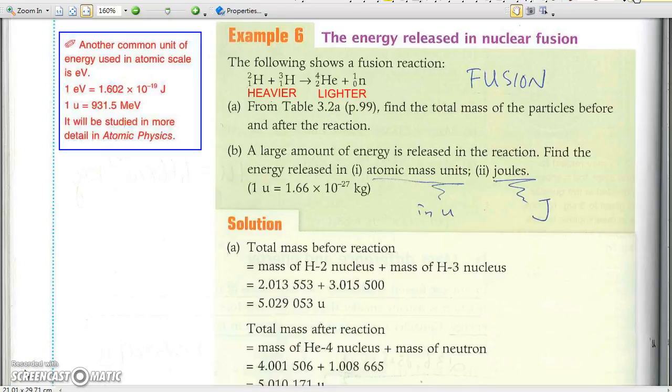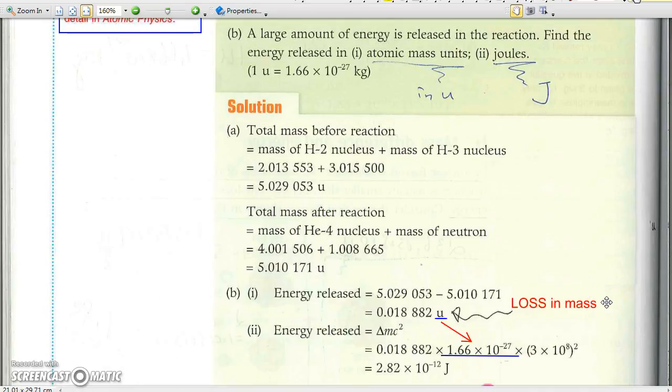Example 6. The energy released in nuclear fusion. As energy is released in nuclear fusion, the total mass of the product of the reaction must be smaller than that of the reactants. So you have to find the total mass of the two sides first, and then find the loss in mass, and lastly convert that into energy.